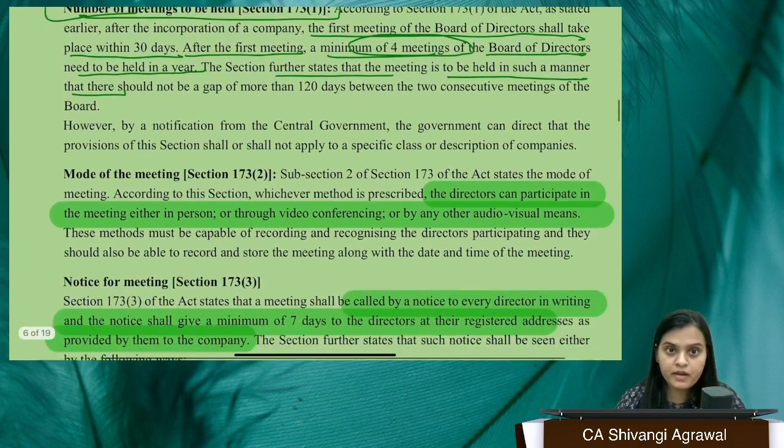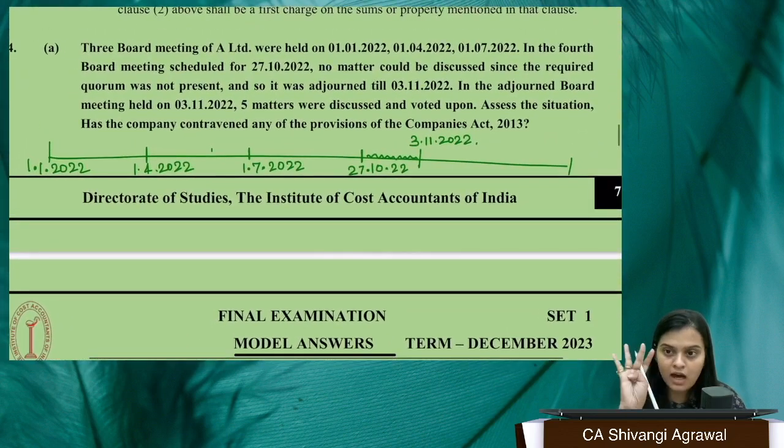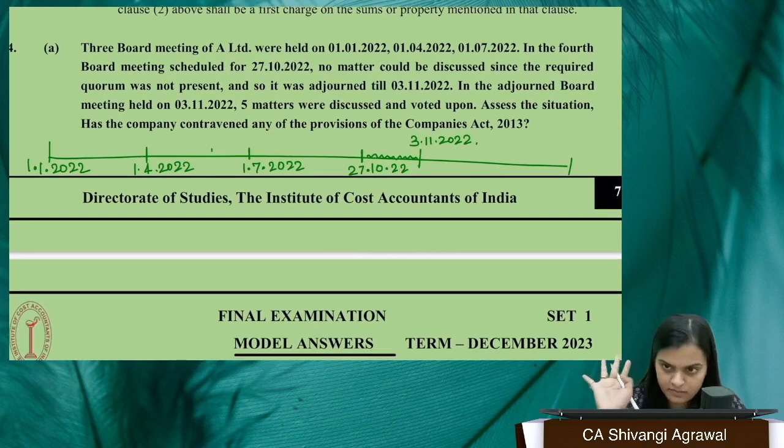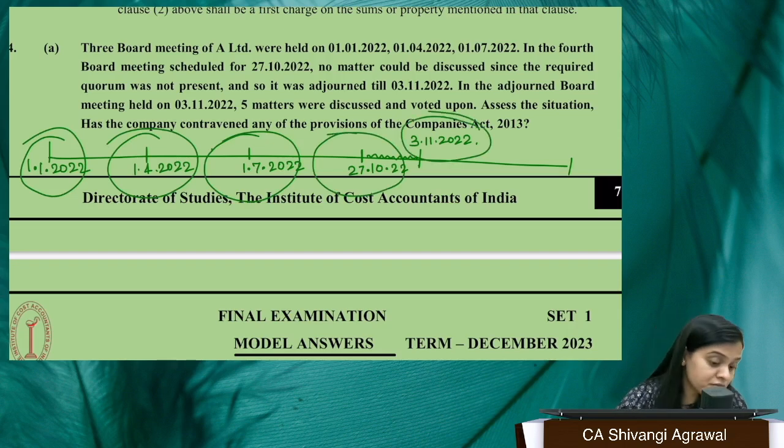So here, coming back, as we can see there are 4 board meetings held in the year, right? First, second, third, and fourth. Ma'am, why are we not considering this to be the 5th one? Because this is an adjourned meeting, and an adjourned meeting is nothing but a continuation of the original board meeting. So this is not a board meeting. We can conclude that the company has held 4 board meetings during the calendar year 2022. Okay, so the first condition is complied with.